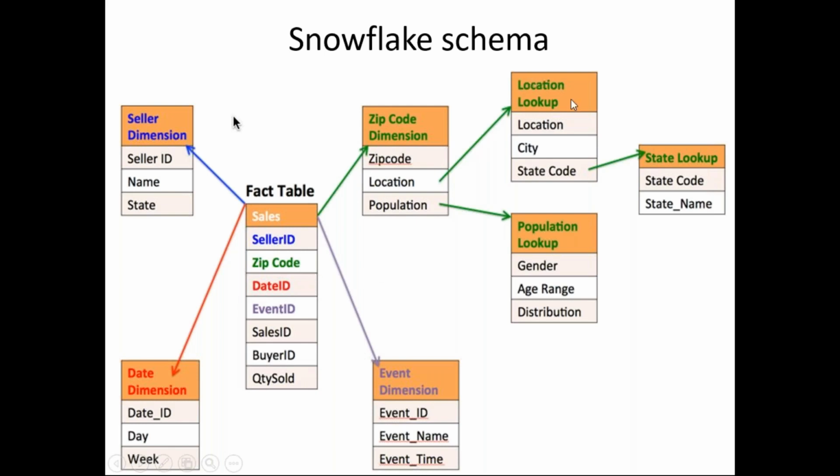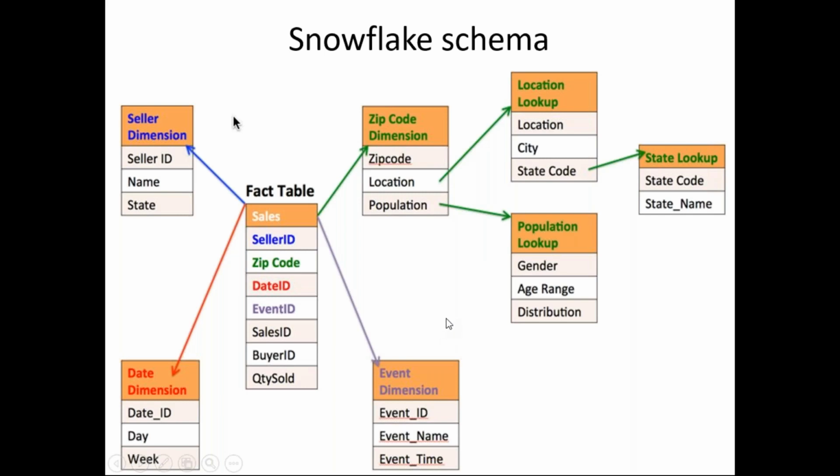There are other dimensions as well: location lookup, population lookup, state lookup. These three are not directly connected with the fact table, right? These three are connected with the zip code dimension. A dimension can have a subdimension. If any dimension can have a subdimension in the data model, we call it a snowflake schema.